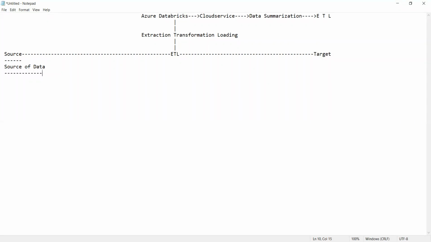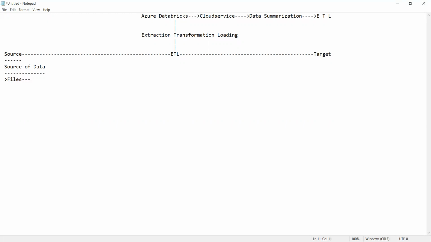And we can have the following source of data. Can you see here? I'm just writing it here. The following are the source of data. What is that? The first one we have it as what? Files. We can get the data from the files.